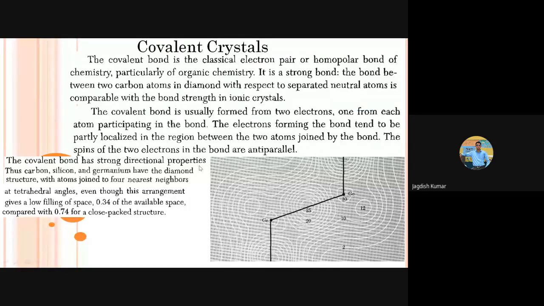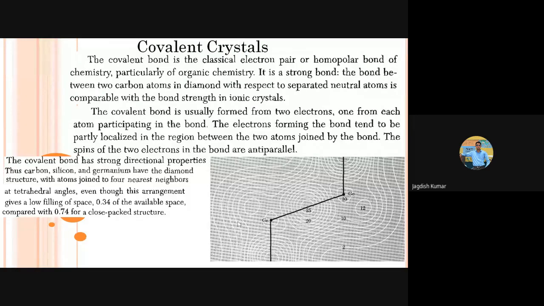So one in s orbital, then 3p orbital. So sp3 hybridization happens. And because of this, we get 4 identical orbitals, which are sp3 hybridized. And those orbitals are such that they try to redistribute themselves in space in such a way that they are equally spaced from each other. Equally spaced means they try to uniformly redistribute so that the overall energy of the system is minimum.